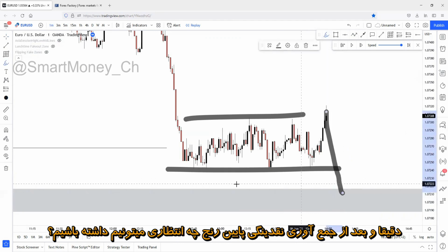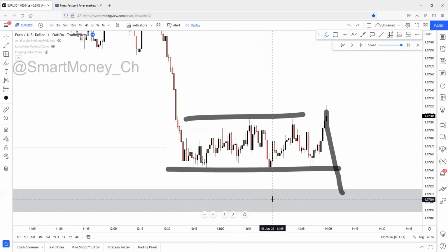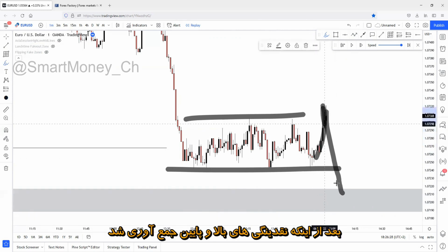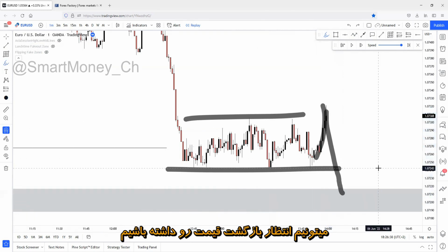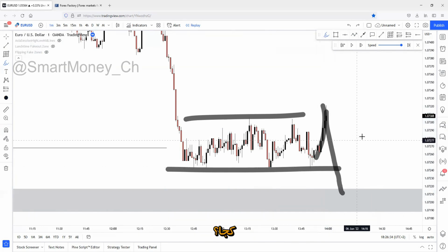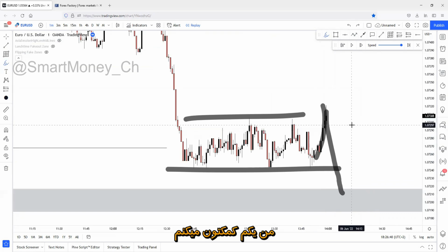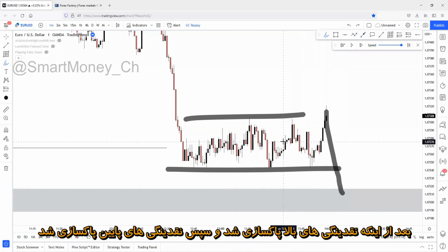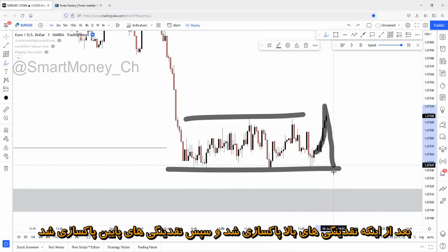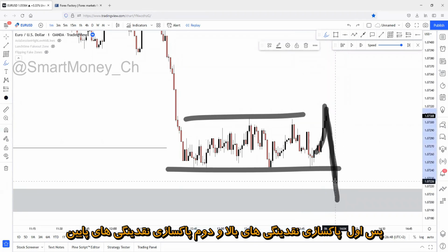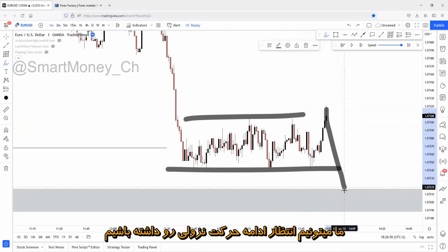Exactly. And what can we expect after the downside range sweep? After the upside is being swept and the downside is being swept? Yeah, we can expect a reversal. Where? Chuck. I will just help a little bit. After the upside range is being swept and the downside range is being swept second, so the upside range sweep first, downside range sweep second, we can expect a continuation to the downside.